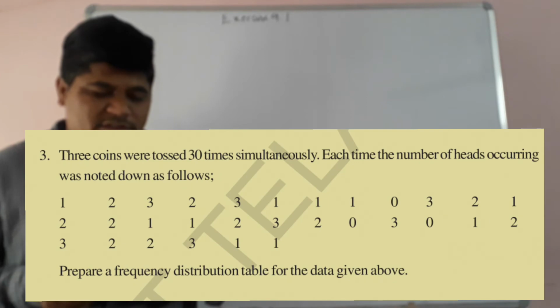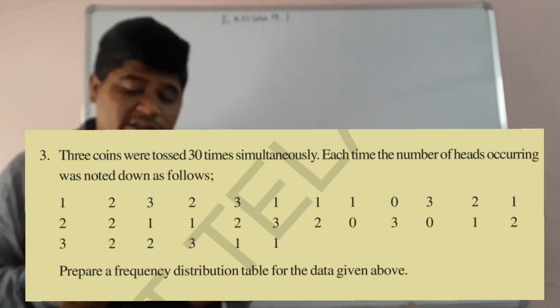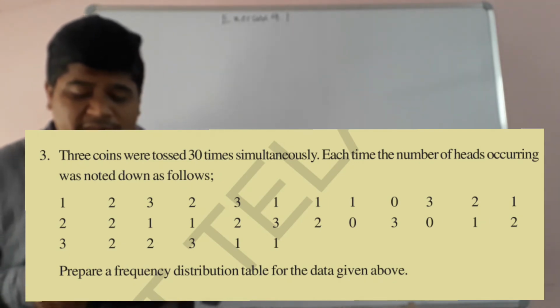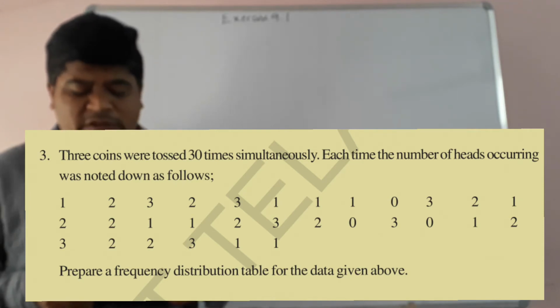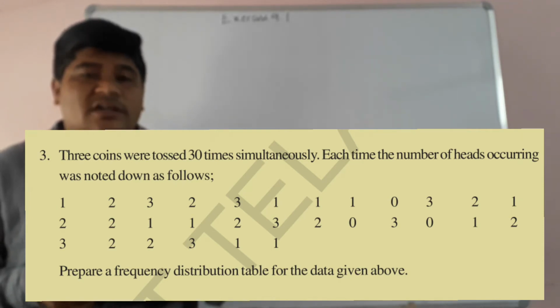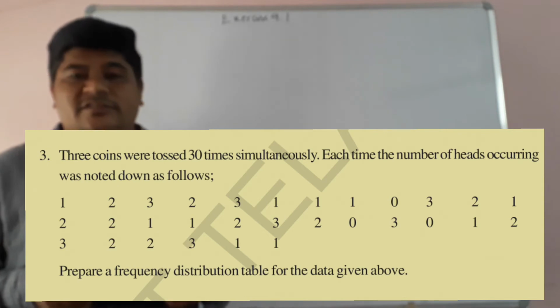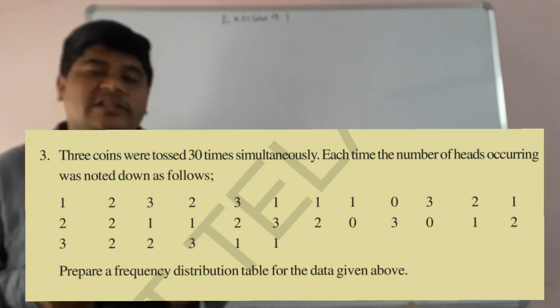Let's see problem number 3. 3 coins were tossed 30 times simultaneously. Each time the number of heads occurring was noted down as follows: 1, 2, 3, 2, 3, 1, 1, 1, 0. So like this, children. Totally 30 times they tossed, 3 coins at a time.